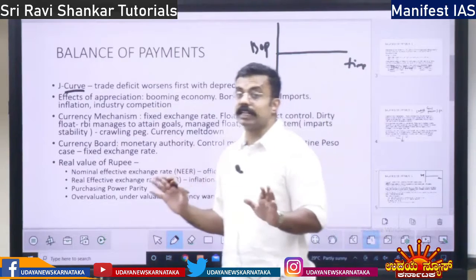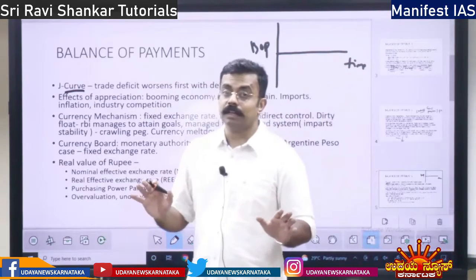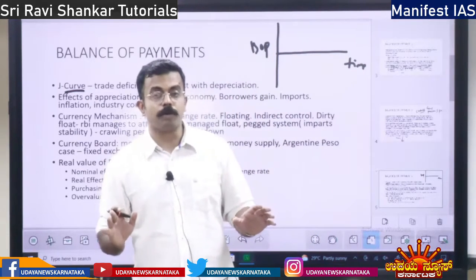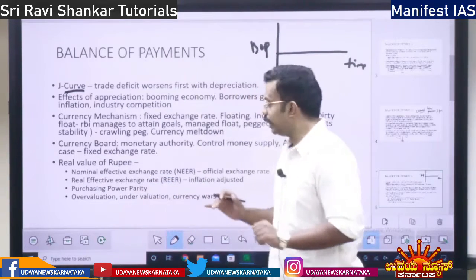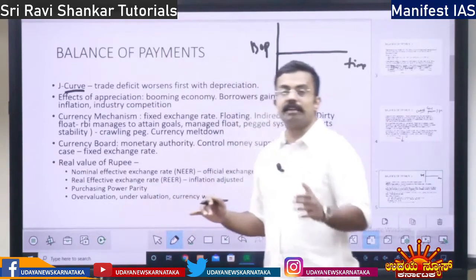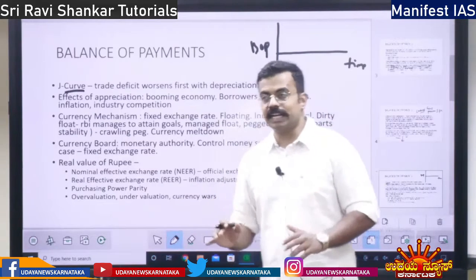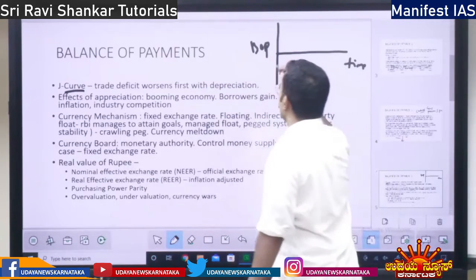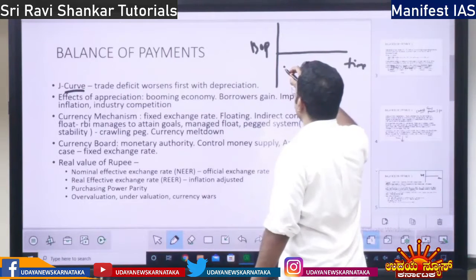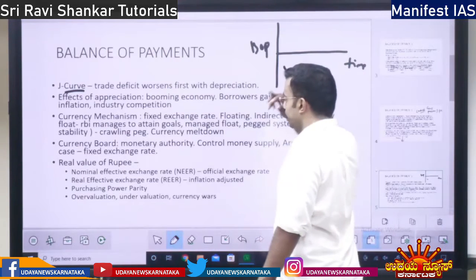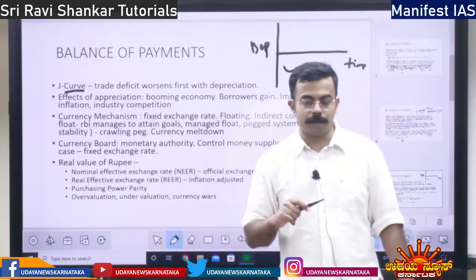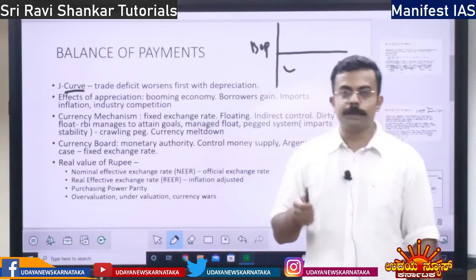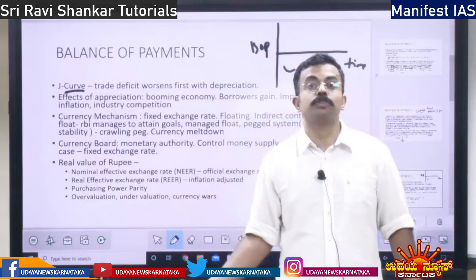Exports are not affected initially. It will take some time, right? So imports will become costly. Essential imports, petroleum, gems, all those things will become costly, and therefore there will be a trade deficit. When there is a trade deficit, there is a balance of payment deficit. So the curve will be like this initially, but later on what happens? With time, since the currency is depreciated, the exports will pick up.